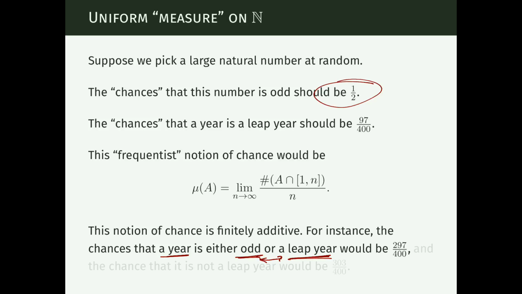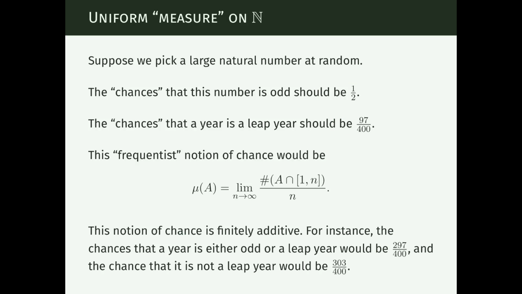So we can add the probability of being odd and the probability of being a leap year, and this is the chance that if we pick a year at random, this year will be either odd or a leap year. And likewise, the chance that a year is not a leap year will be 1 minus the chance that it is a leap year. So it will be 400 minus 97, divided by 400.